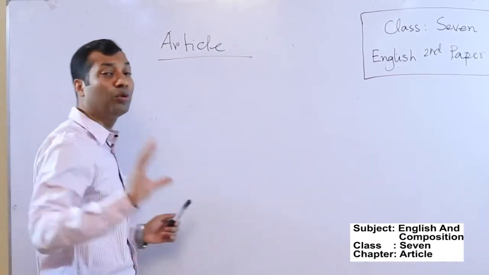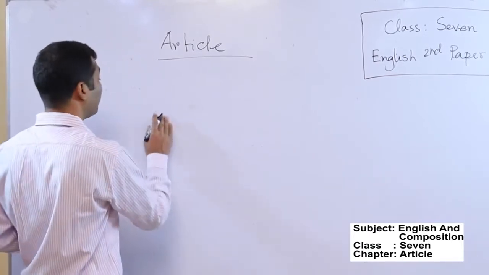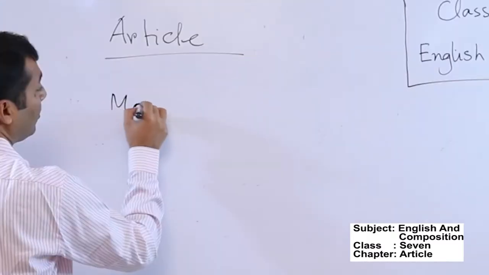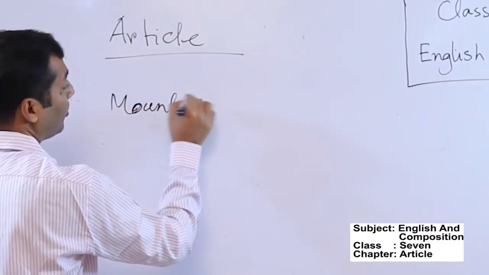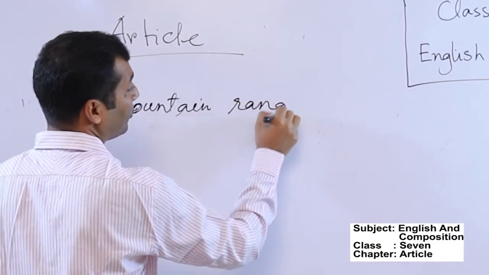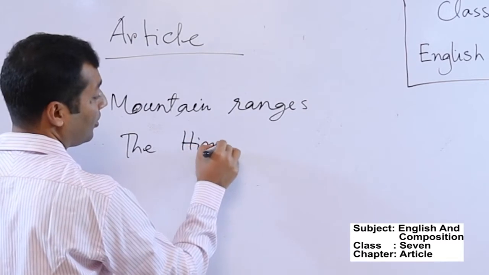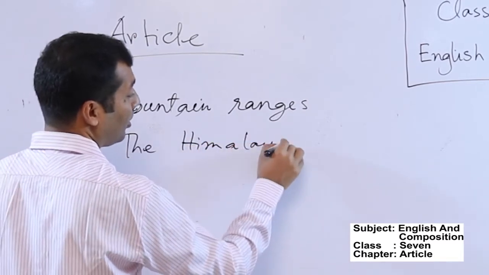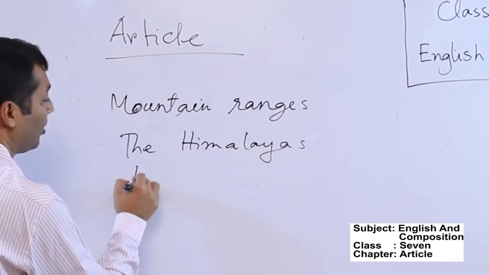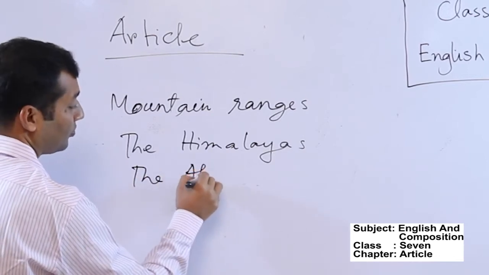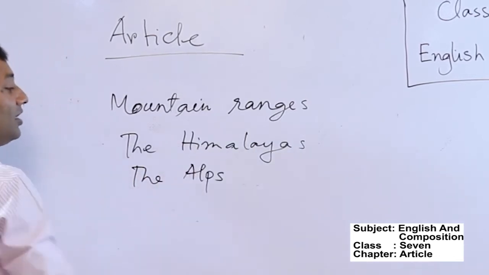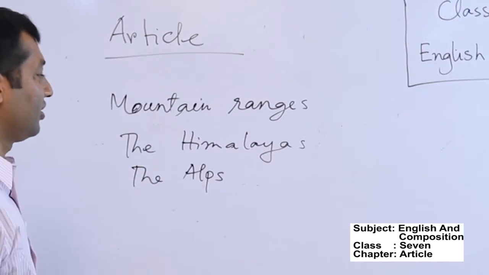Mountain ranges, a group of mountains together. For example, the Himalayas, the Alps. So these are mountain ranges.